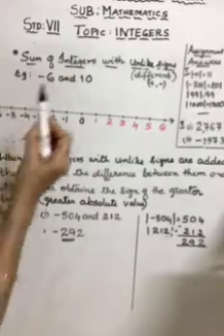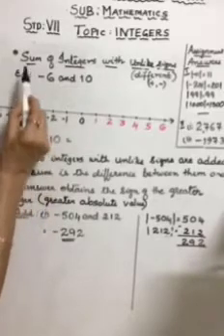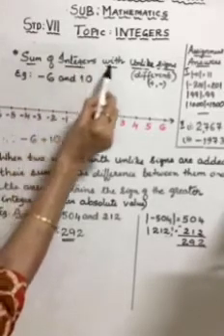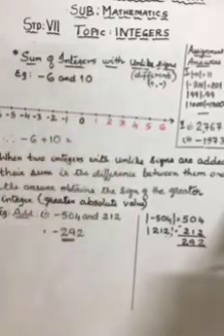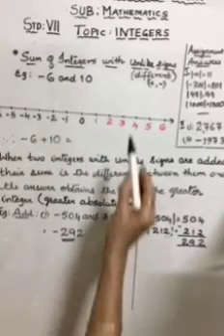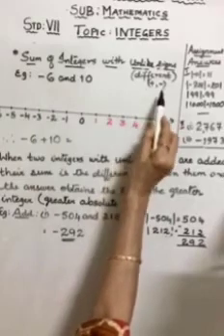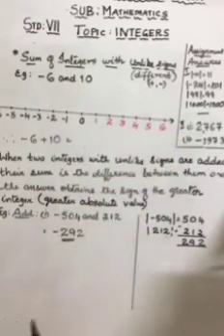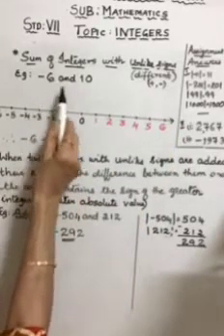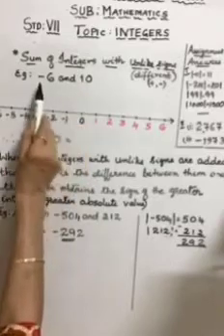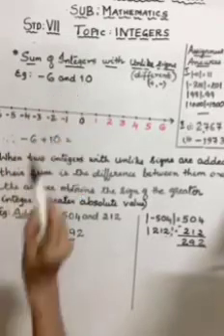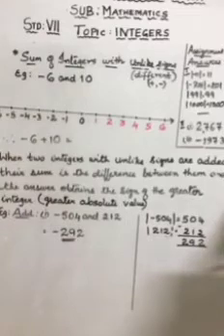The third rule is sum of integers with unlike signs. What do you mean by unlike signs? Unlike means different signs. One positive, one negative. I have taken an example here. You can see I'm going to add negative 6 and 10. On the number line, it's very simple. How?